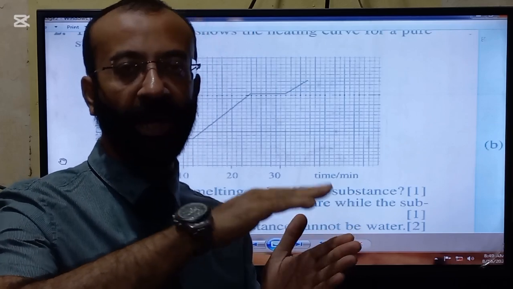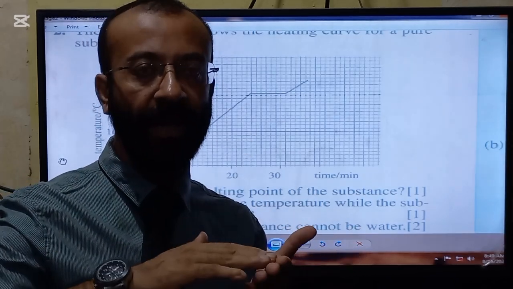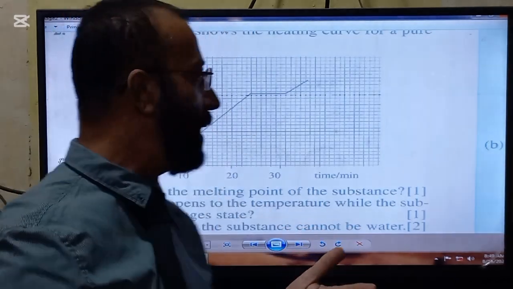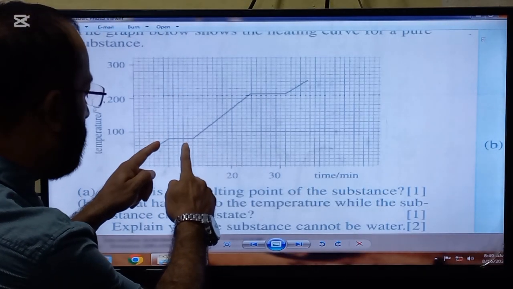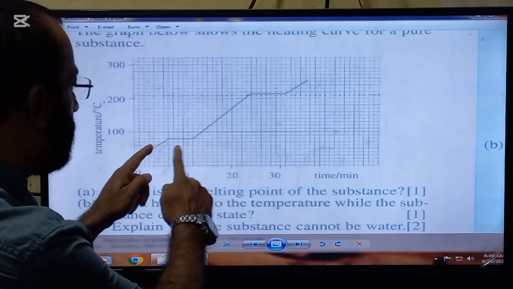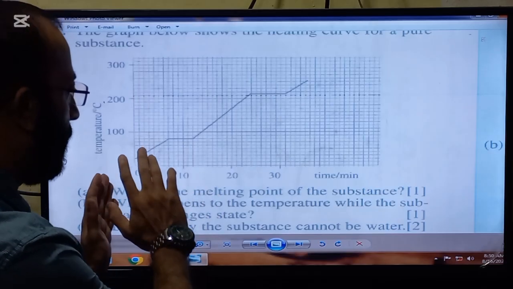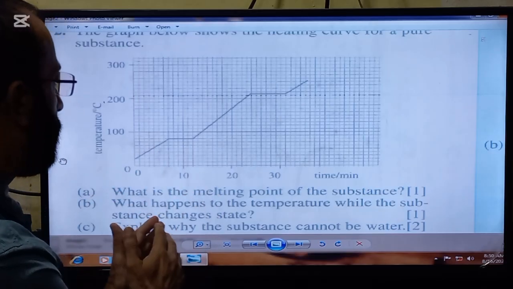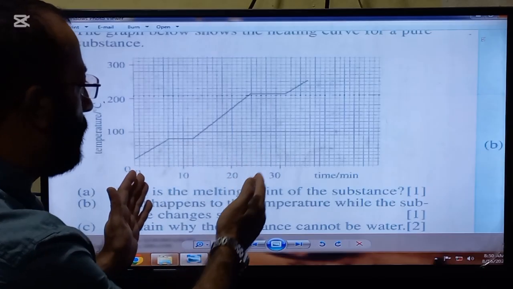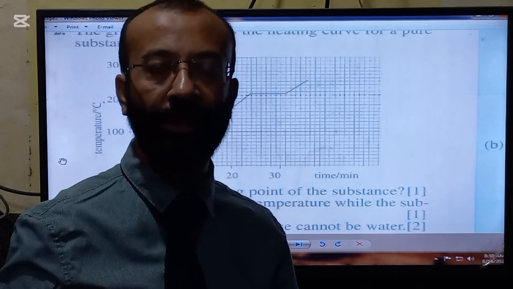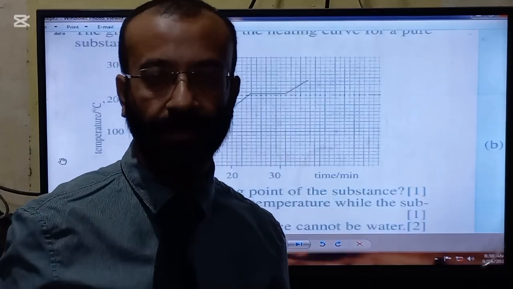When all the solid is converted into liquid, the temperature will begin to rise again. The energy used in this process to break the forces of attraction of the solid to convert it into liquid is called the latent heat of fusion.